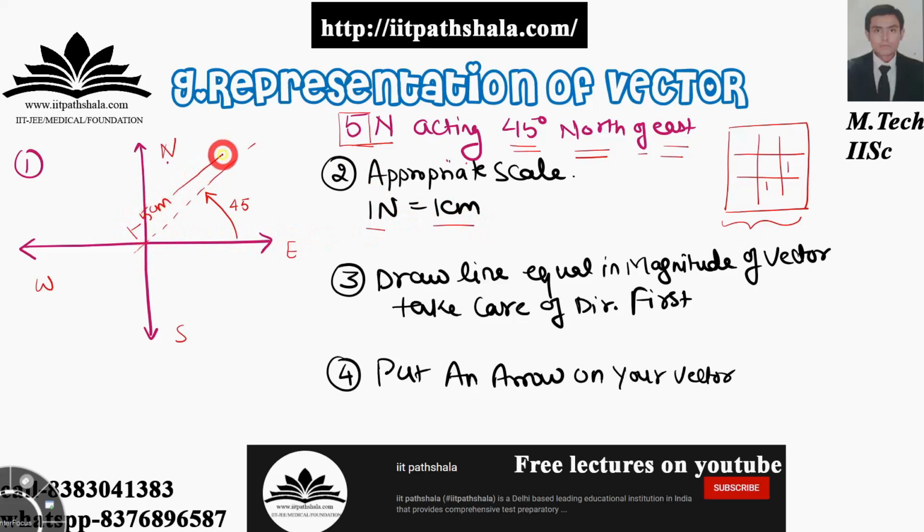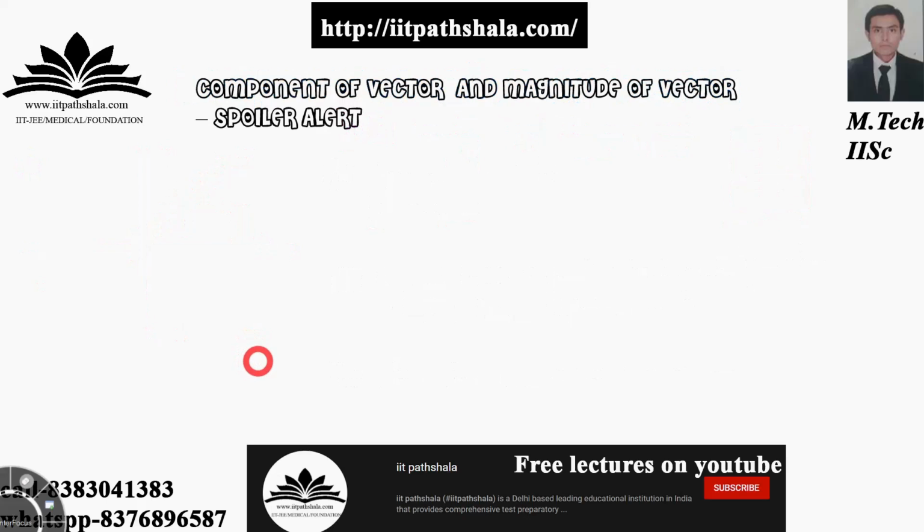Then you mark an arrow head to represent it as a force vector. This force vector originates from the origin and terminates at the point where you get 5 centimeter. That's the graphical representation of the vector.